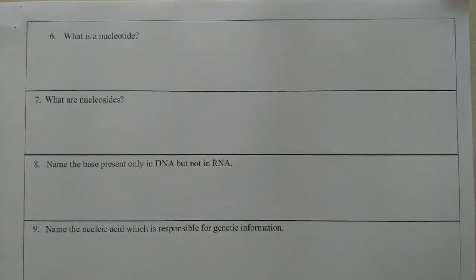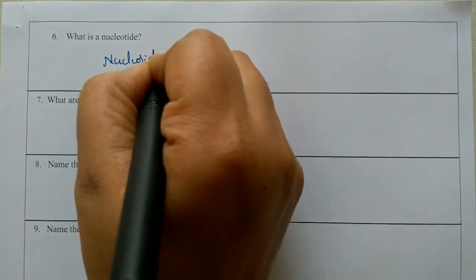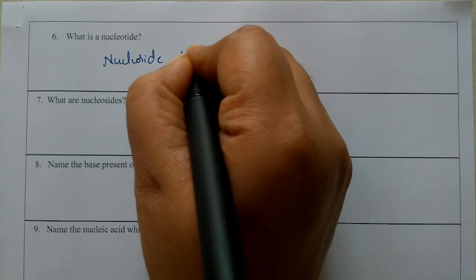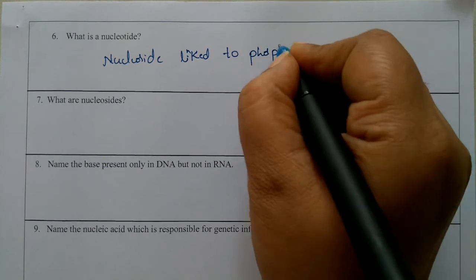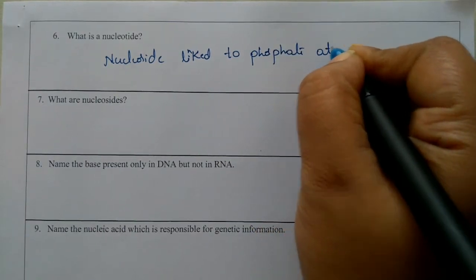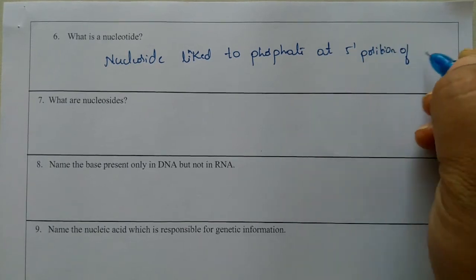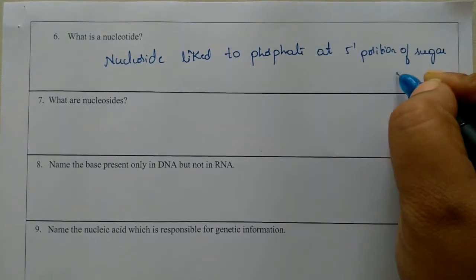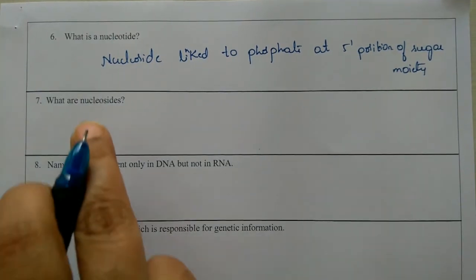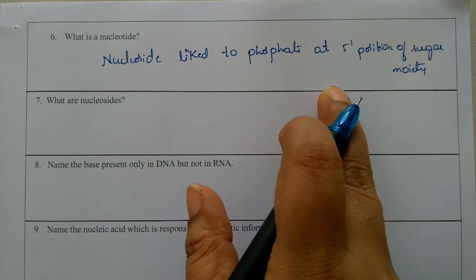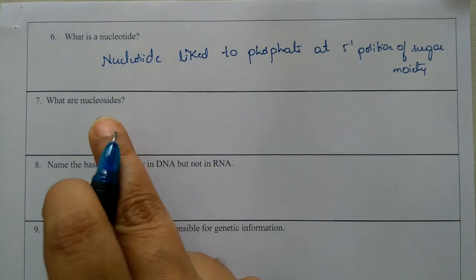A nucleoside linked to a phosphate group at the 5th position of the sugar moiety is called a nucleotide. Or in the form of a formula, you can write: a nucleoside plus a phosphate group is nothing but a nucleotide.